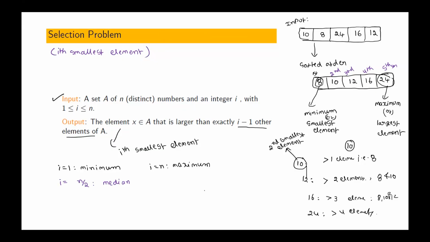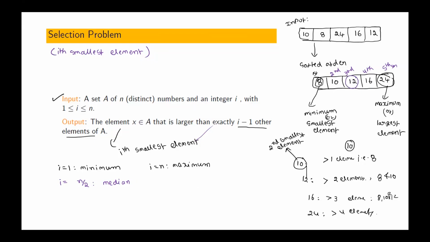If there are 7 elements, how many medians will be there? If there are 5 elements like this, how many medians will be there? What is the median of the array? One element. What is that element in this case? What's the median? 12. 12, no?